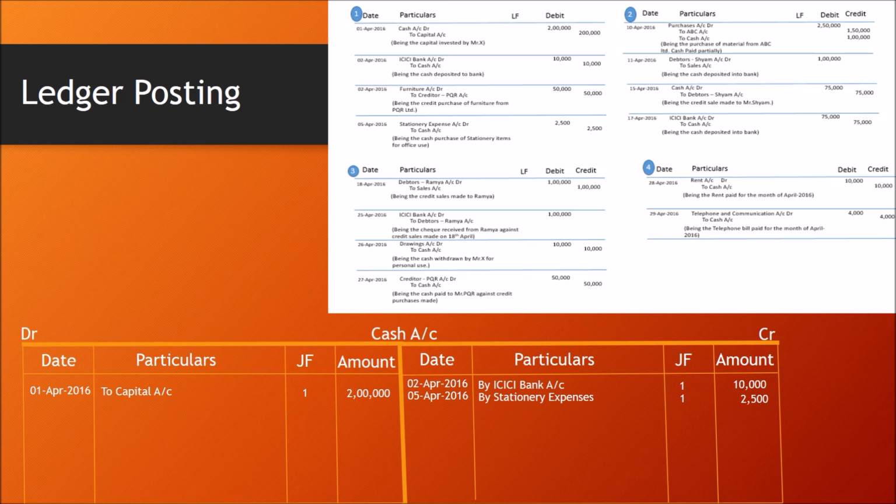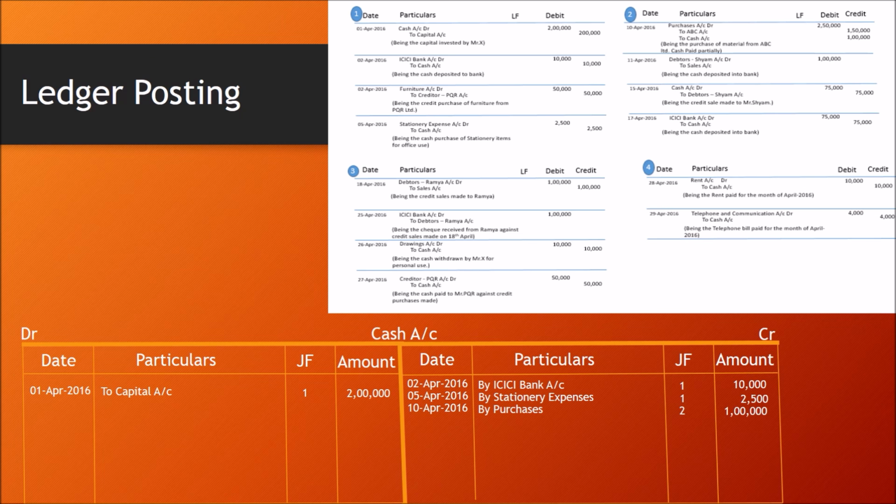First transaction, again the cash account is on the credit side: purchases account debtor to ABC creditor account and cash account. 10th April, by purchases, journal folio page number 2, and amount is 1 lakh. Though in purchases we have an amount of 2,50,000, 1 lakh is related to cash and another 1,50,000 is credit purchases. So we have to post that to the creditors account.